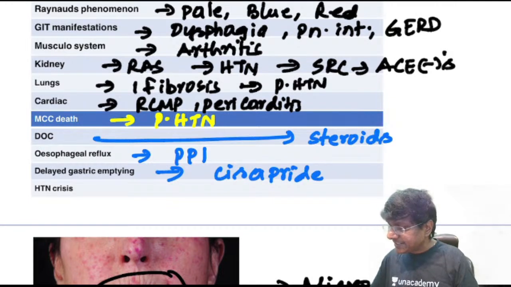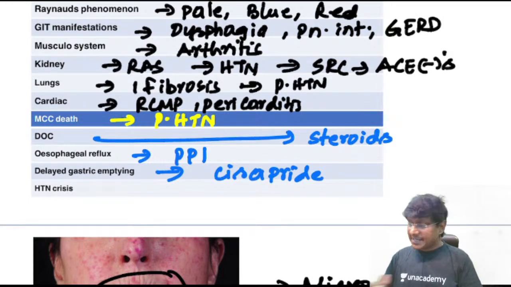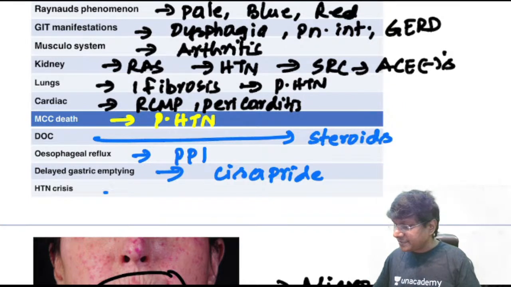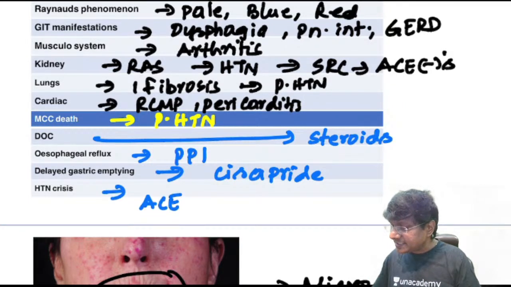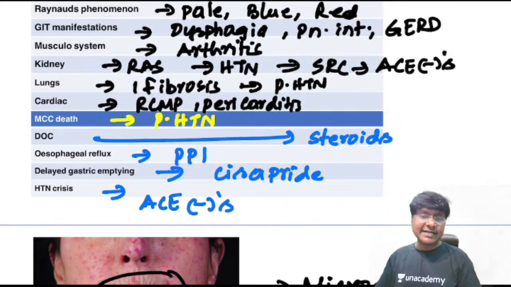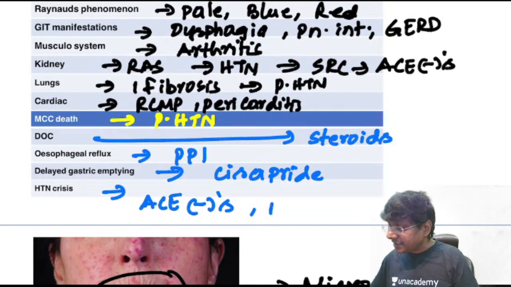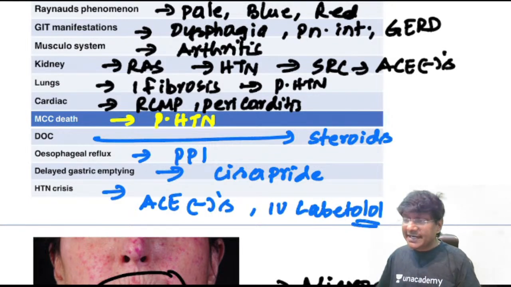Right, we have cisapride as well as mosapride. Then hypertensive crisis. So how will you treat this hypertensive crisis? We give the ACE inhibitors, and this hypertensive crisis is due to what? That is due to scleroderma renal crisis. And the other drug that can be given is IV labetalol. Right, IV labetalol.